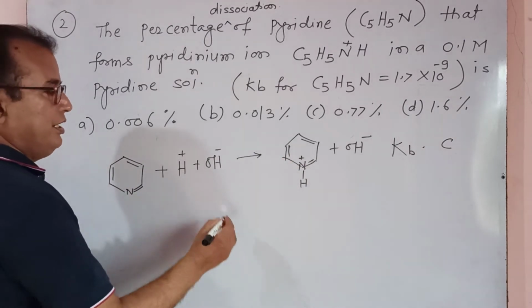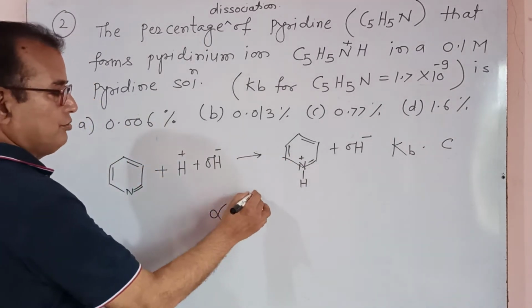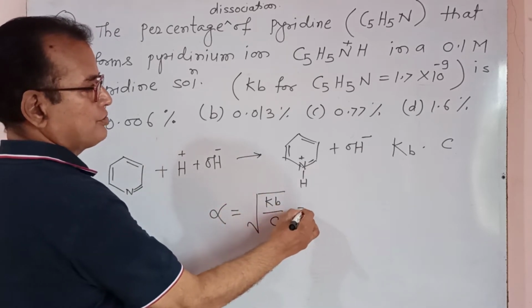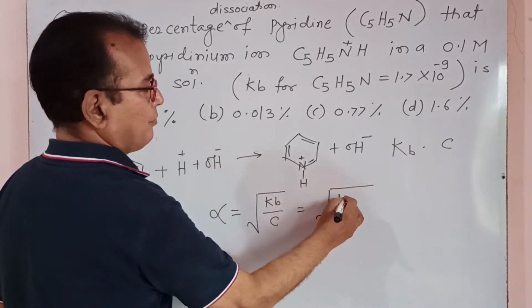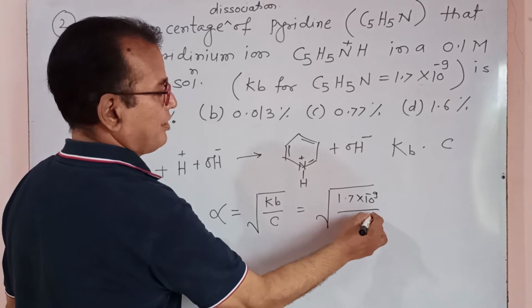With respect to Kb and C, at first you determine alpha. Alpha is equal to root of Kb upon C. Root of 1.7 into 10 raised to power of minus 9 divided by 10 raised to power of minus 1.